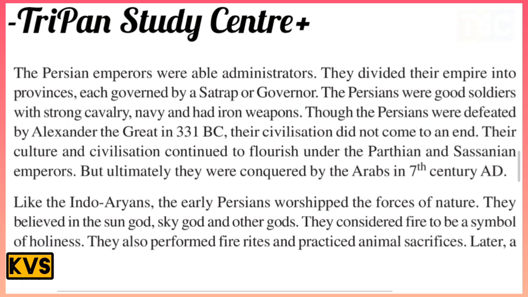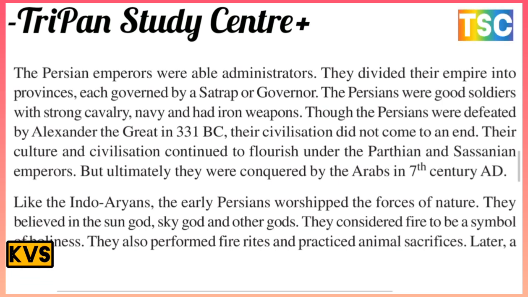The Persian Empire was well administered. They divided the empire into provinces, each governed by a satrap, or governor. The Persians were good soldiers with a strong cavalry and navy, and they had iron weapons.